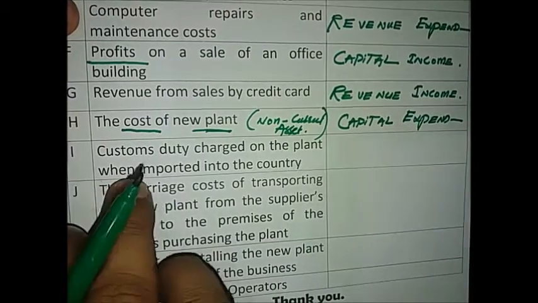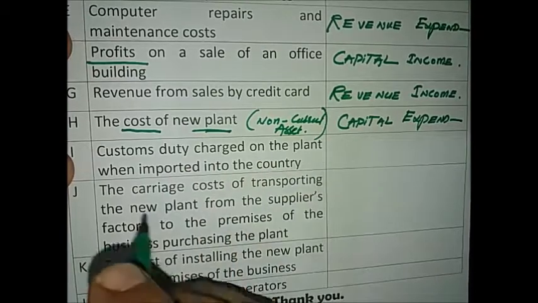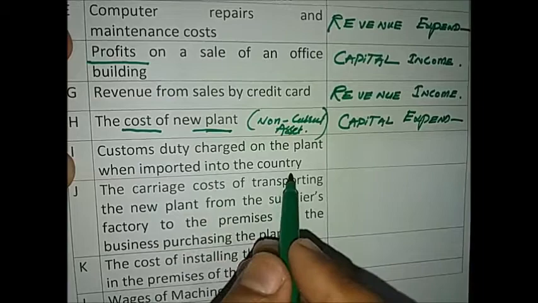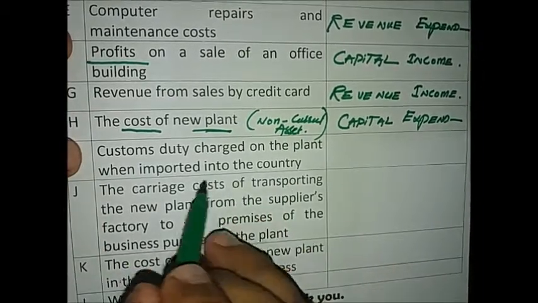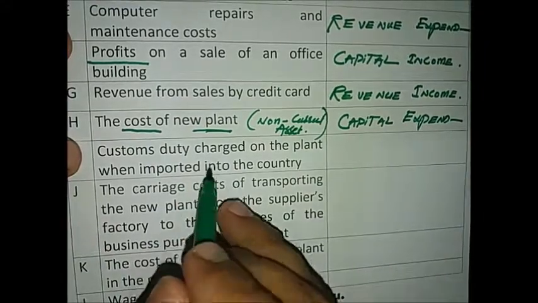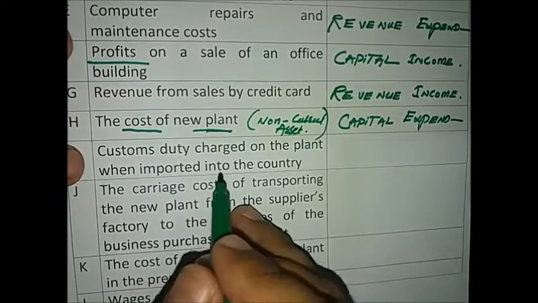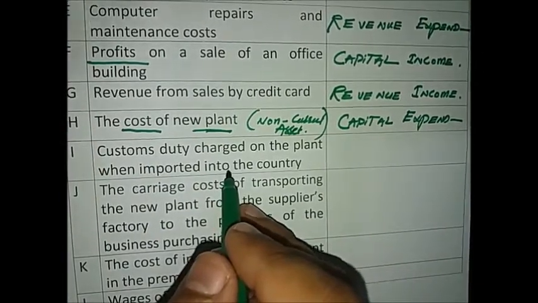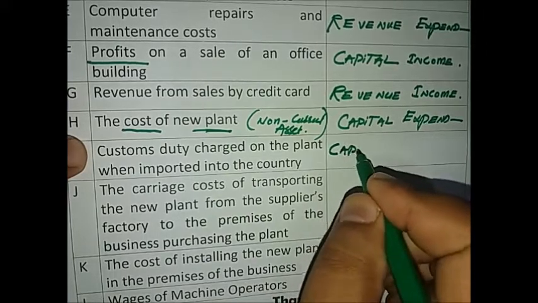So in I column, customs duty charged on the plant which is imported into the country. Whatever plant is acquired from another country, the customs duty charged against the imported non-current asset will also be recorded into the capital expenditure.